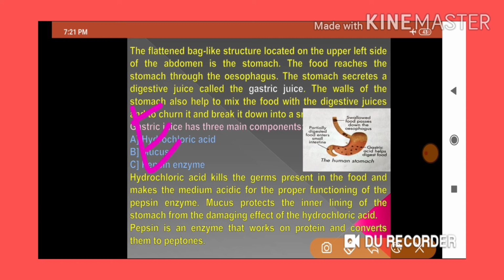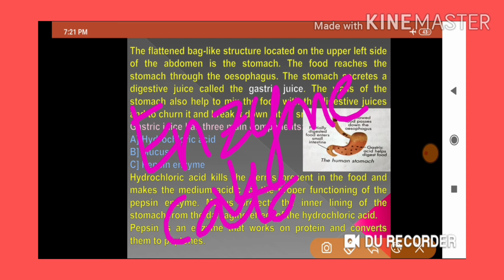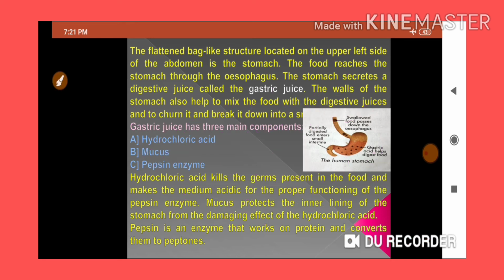Then what do you mean by enzyme? Enzyme acts as a catalyst. Then what is a catalyst? What is the function of the catalyst? The function of the catalyst, or the enzyme, is to increase the speed of the digestion process inside the stomach.